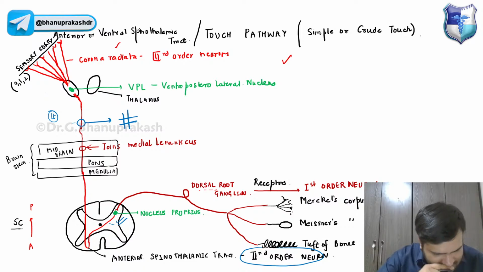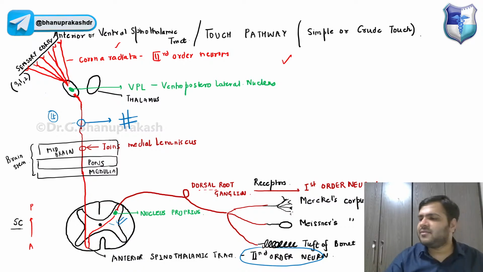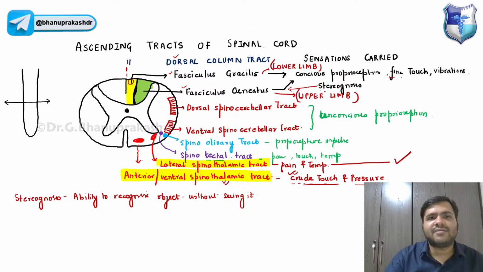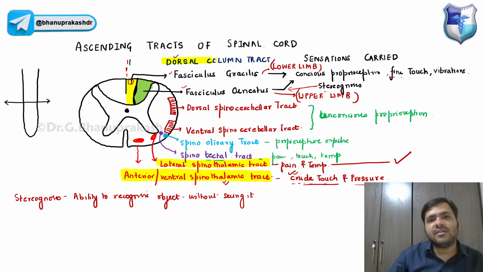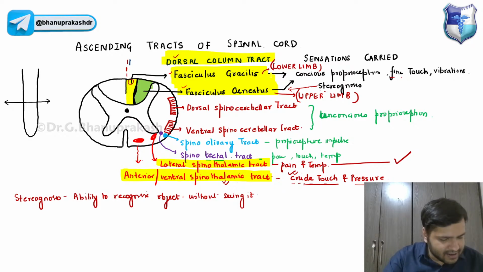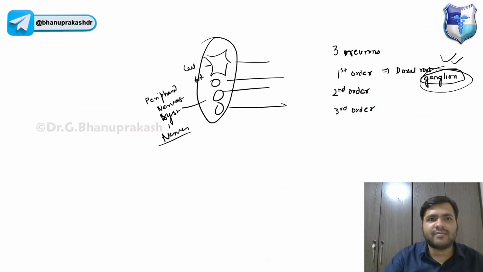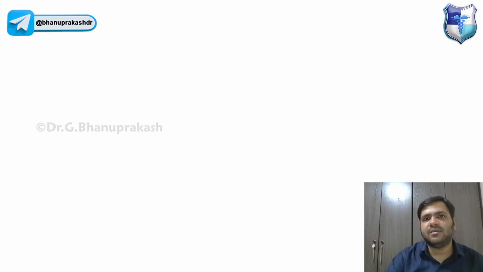Yes, because of decussation. Yes, you're all right. You all are right. Now, guys, I will be talking about this dorsal column tract. We have discussed these two parts. Now I will be focusing on the dorsal column tract, I mean the fasciculus gracilis and the fasciculus cuneatus. So just try to look at these two pathways together, and I will be drawing one single diagram and explaining with the help of that diagram.